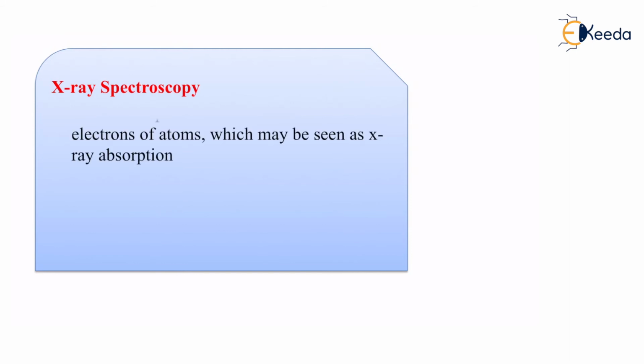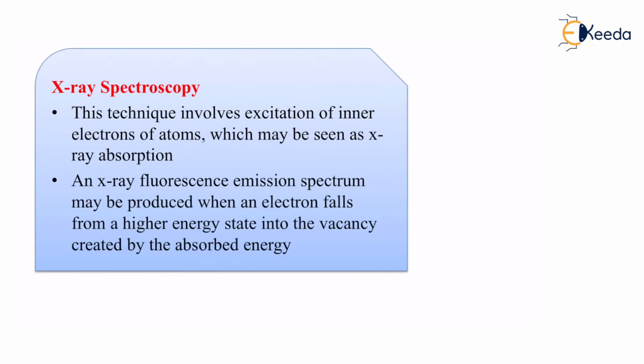X-ray spectroscopy. Everyone must be knowing about X-ray spectroscopy. It is very commonly used and it is extremely useful as well. This technique involves excitation of inner electrons of atoms, which may be X-ray absorption. An X-ray fluorescence emission spectrum may be produced when an electron falls from a higher energy state into the vacancy created by absorbed energy.